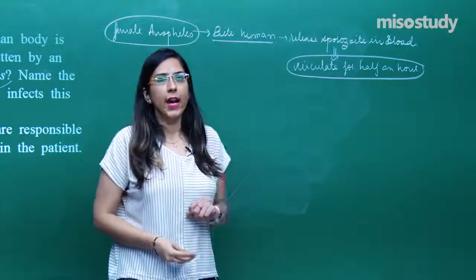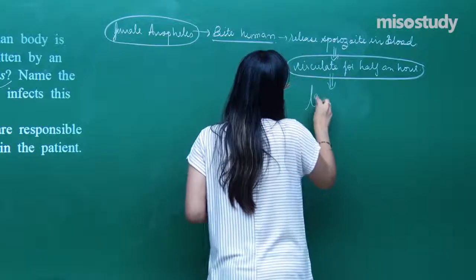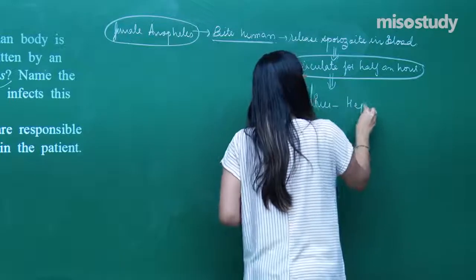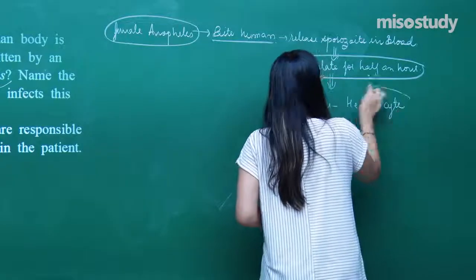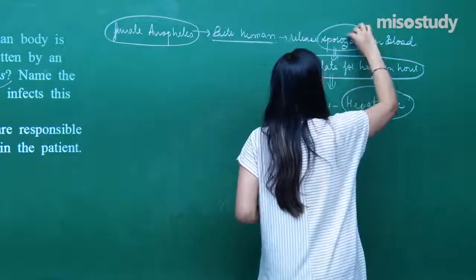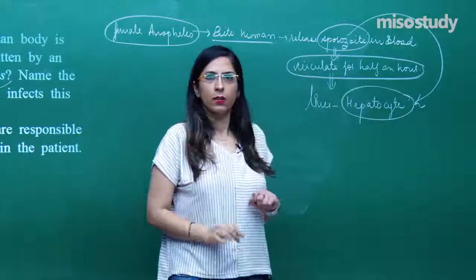After that, they enter into the first organ, which is called the liver, and in the liver they enter into a hepatocyte. Liver cells are called hepatocytes. So when they enter into a hepatocyte, the stage is a sporozoite, and they infect the hepatocyte of the liver, right?